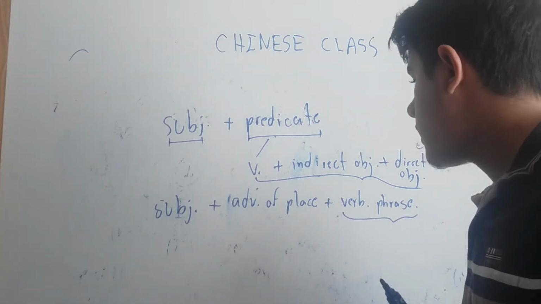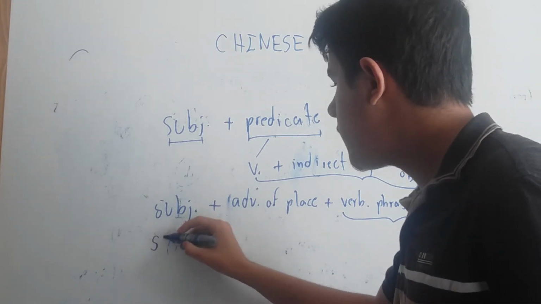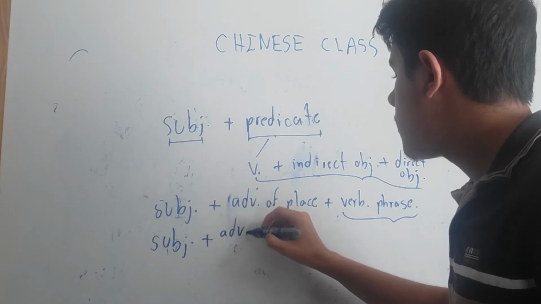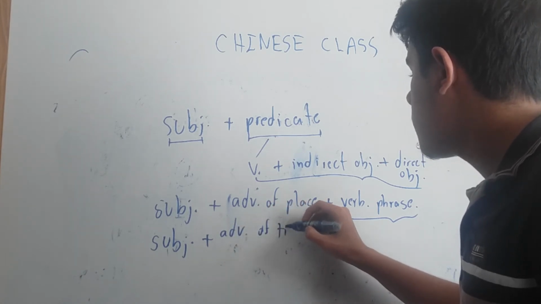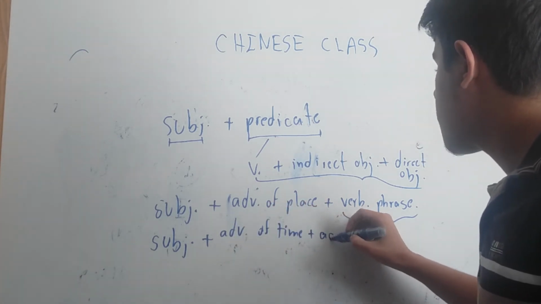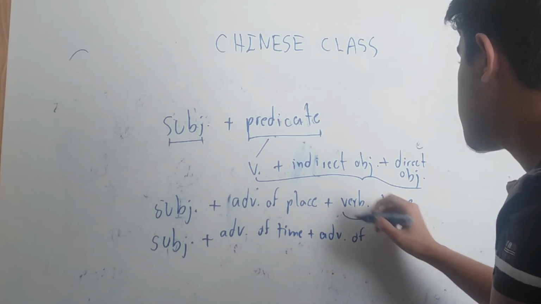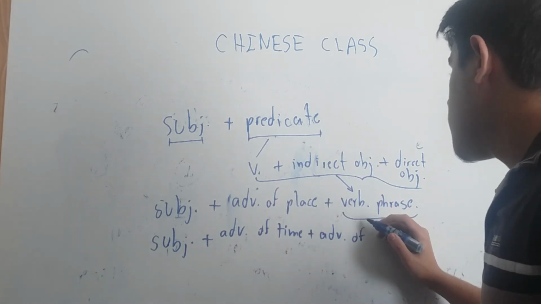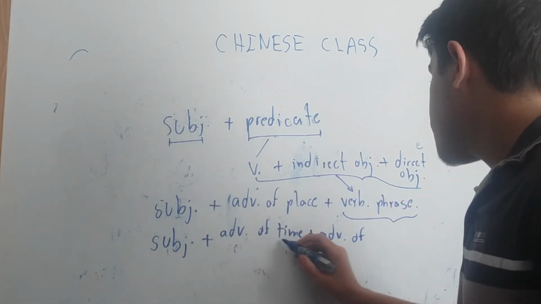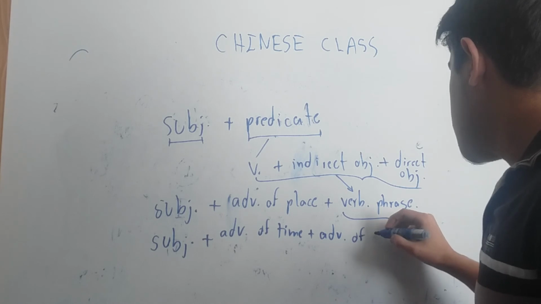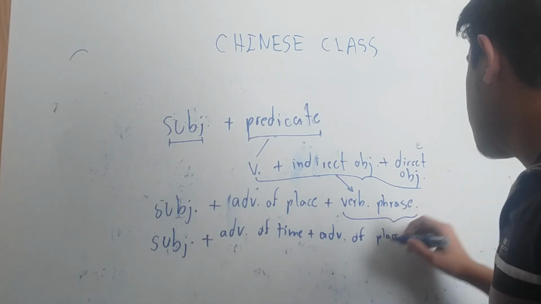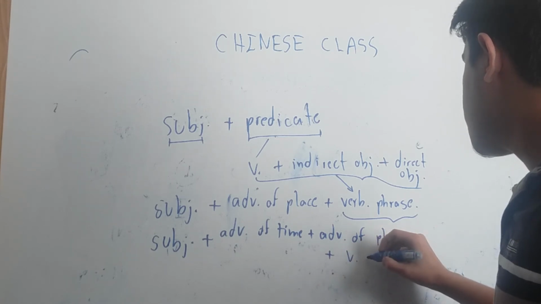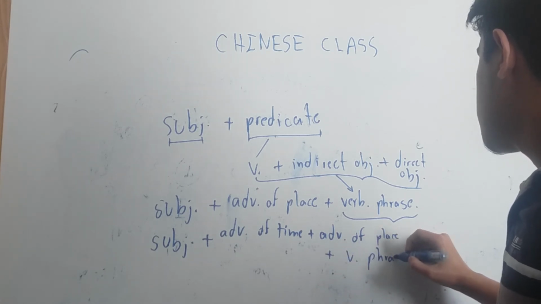If we had adverbs of time, we would put them before. We would put here adverb of time plus adverb of place. Remember that this is the verb phrase. So adverb of time plus adverb of place plus verb phrase.